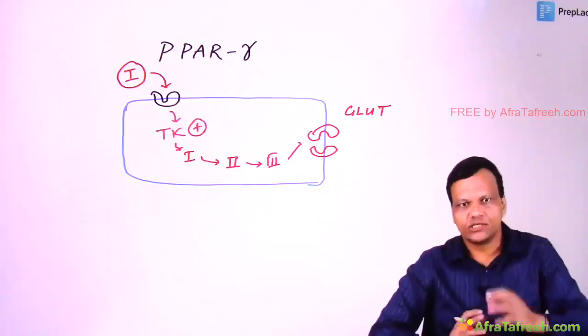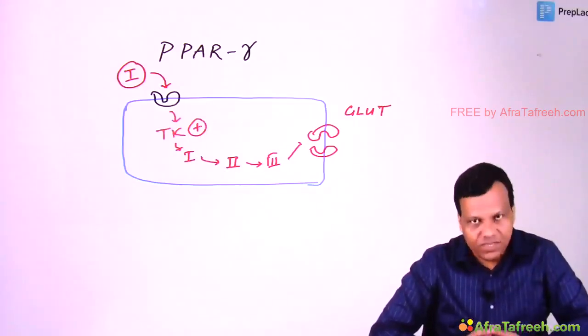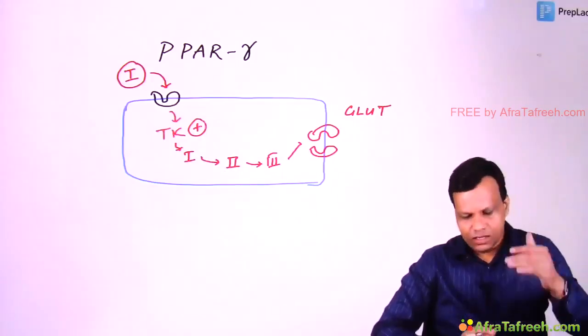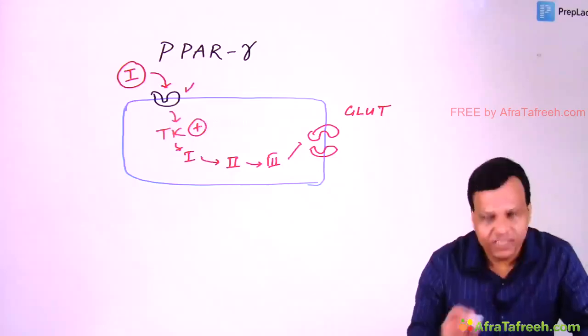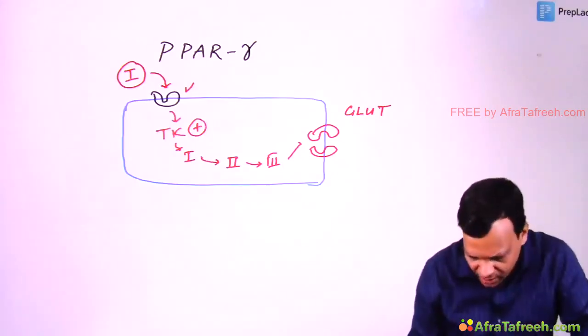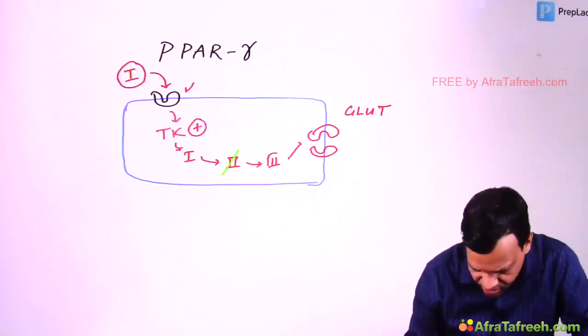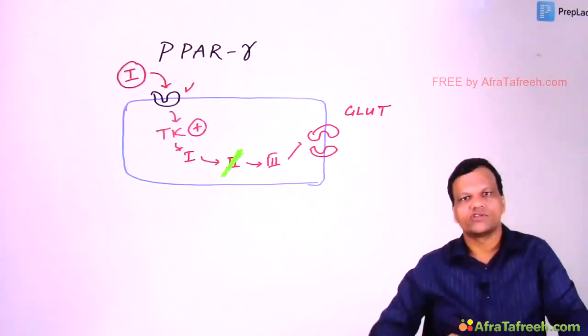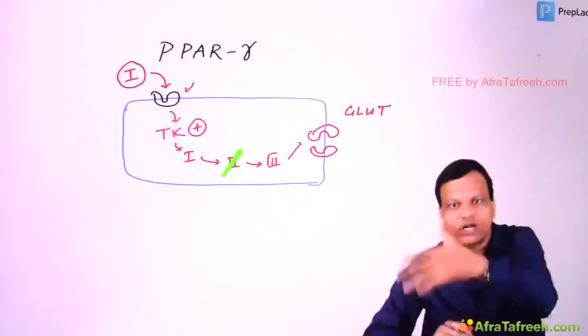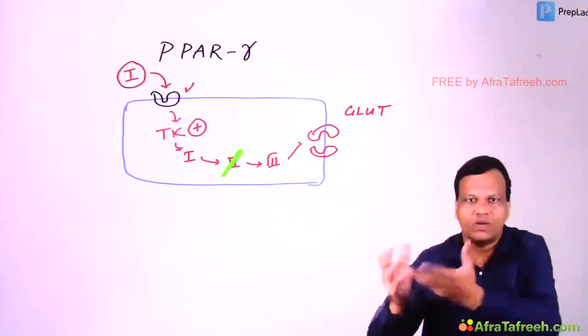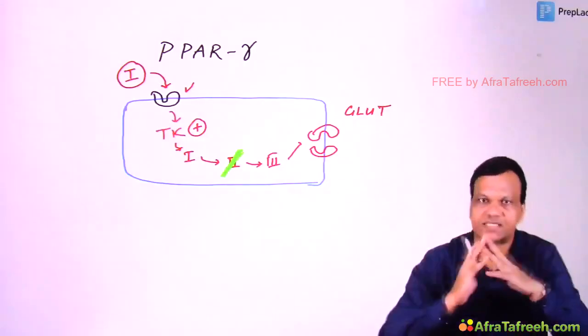So what happens in insulin resistance? Insulin is able to bind to receptors, but usually some of the substrates are missing. Suppose this substrate 2 is missing. If substrate 2 is not there, this pathway is not completed. So sugar cannot be reduced. That is insulin resistance.